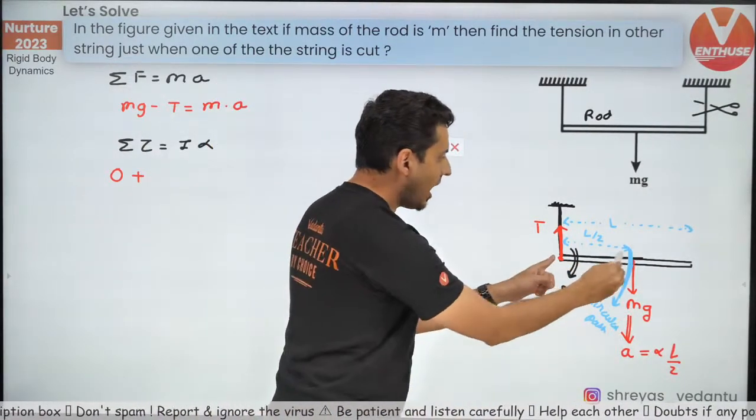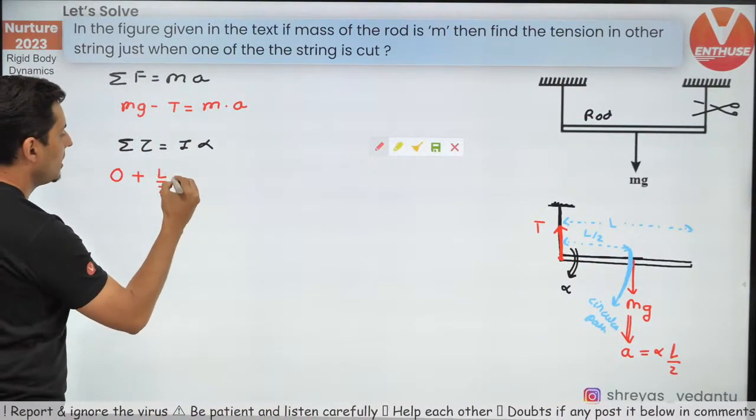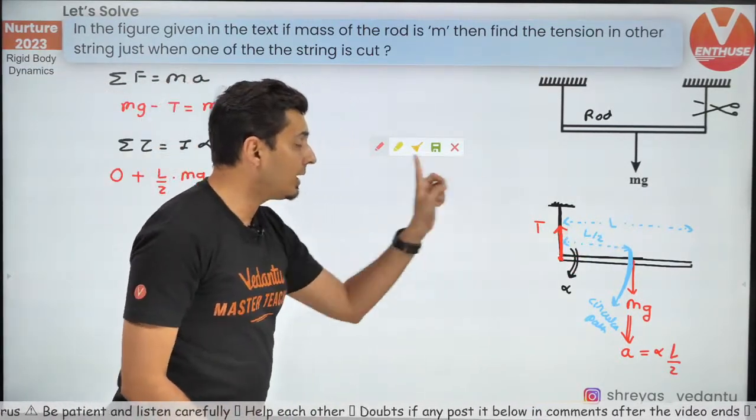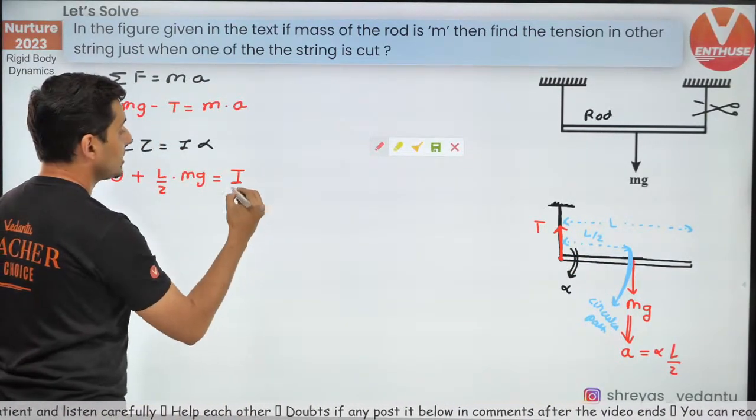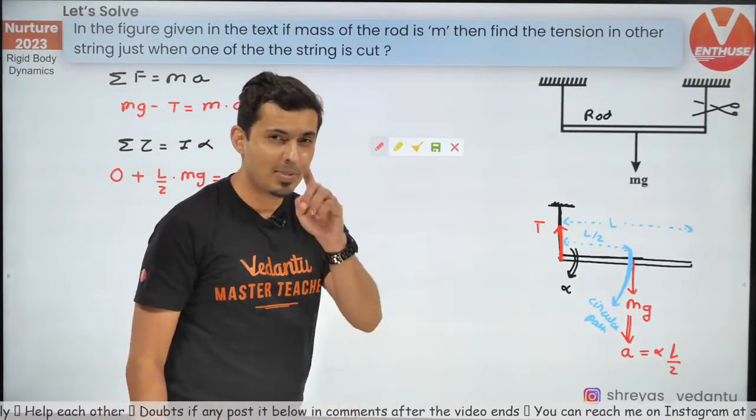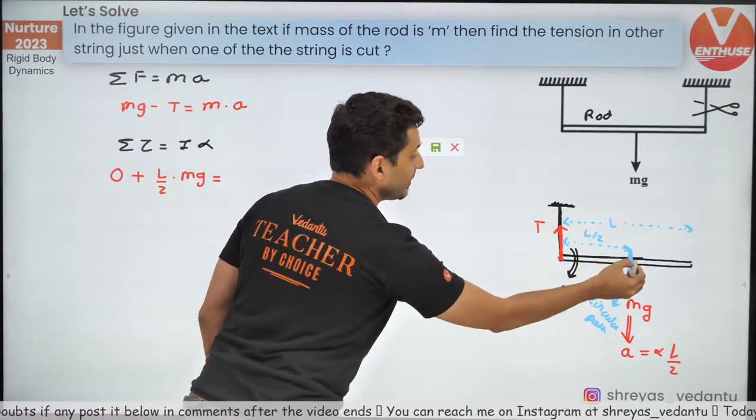But mg is creating a torque of L by 2 into mg. Can you see that? R into F, R is L by 2. So it is nothing but L by 2 into mg, equal to the moment of inertia of the rod about the end. Be careful, it is not ml square by 12. You have to shift the axis from the center to here.